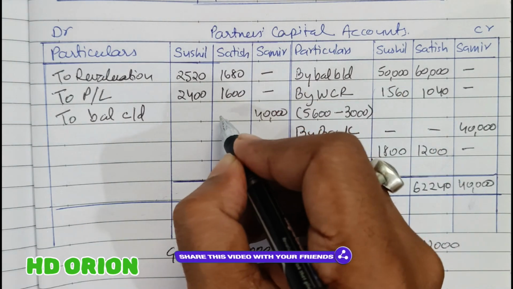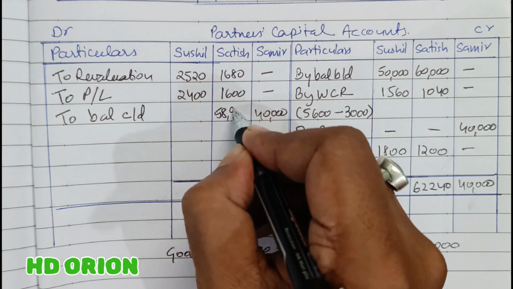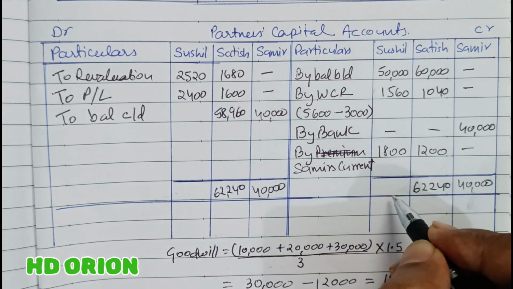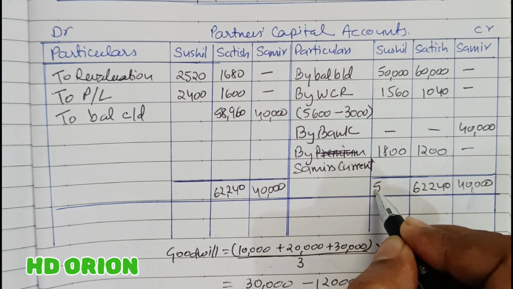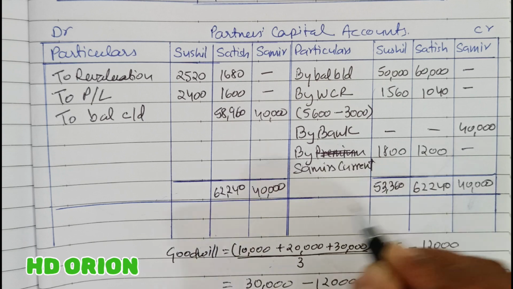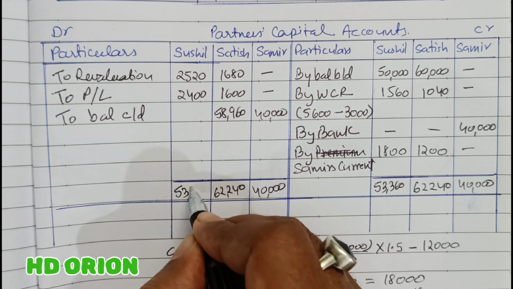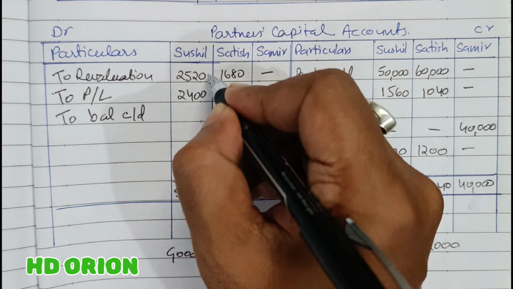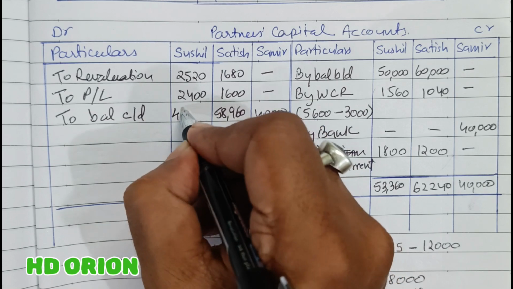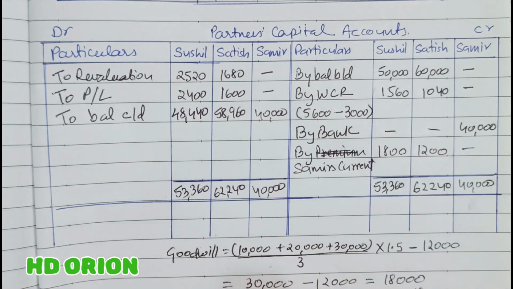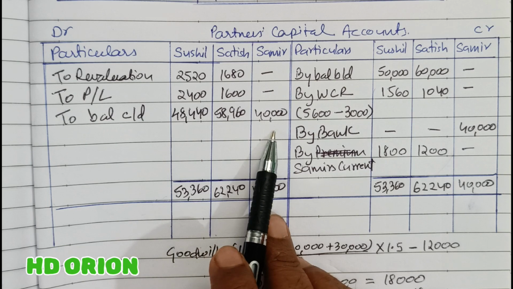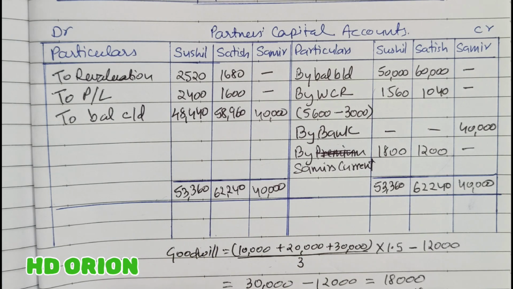Minus these two figures will get you 58,960. Now add here, it is 53,360. Subtract these two figures, you get 48,440. So with these closing balances, we will prepare the new balance sheet of the firm.